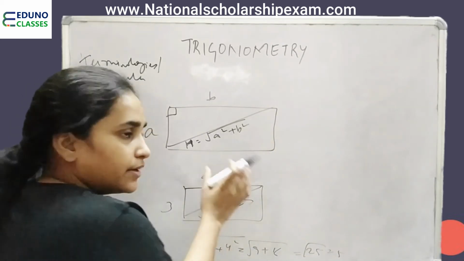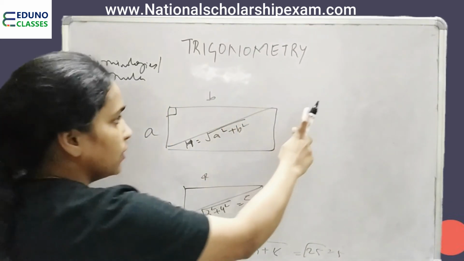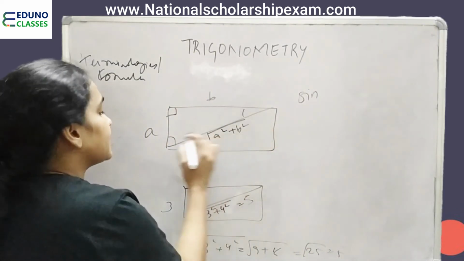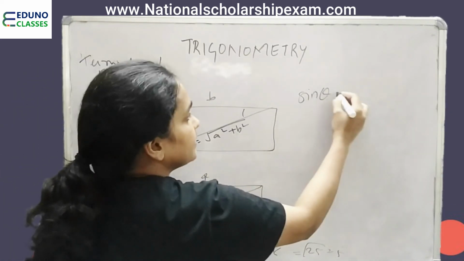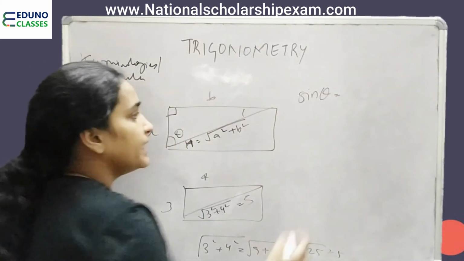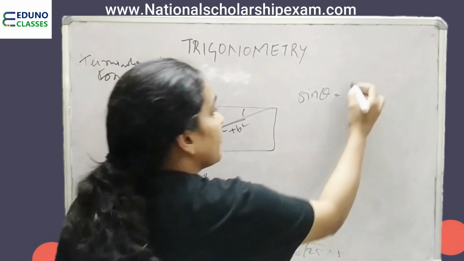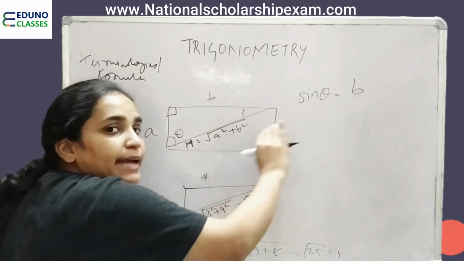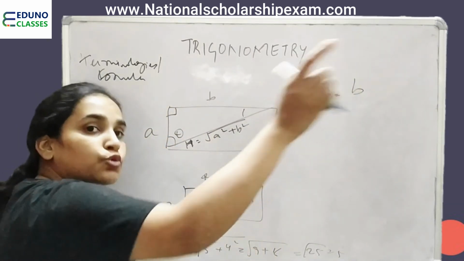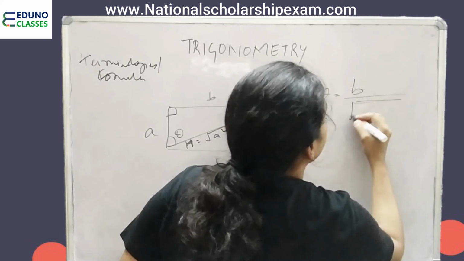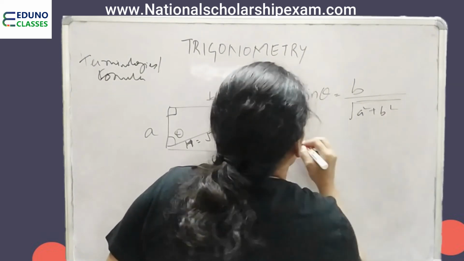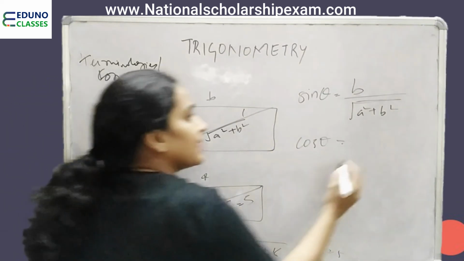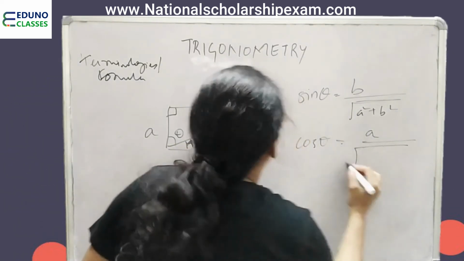So h here, in one I have given the value, in the other I have not given the value. Let us solve both. So sine of this angle theta is opposite side b by hypotenuse. What is hypotenuse? H. What is h? Root a square plus b square. Cos theta, base to this theta, which is a, upon hypotenuse.